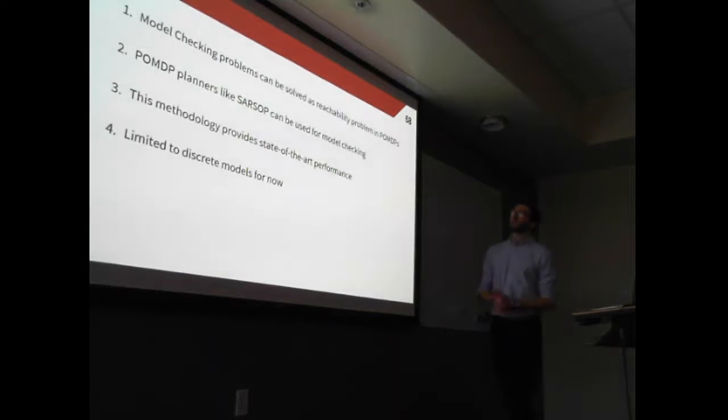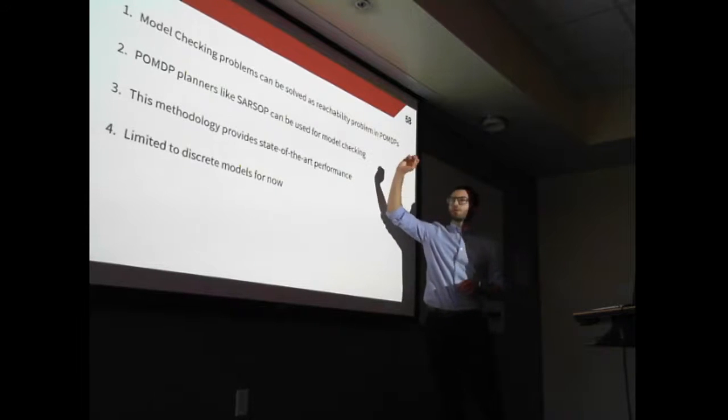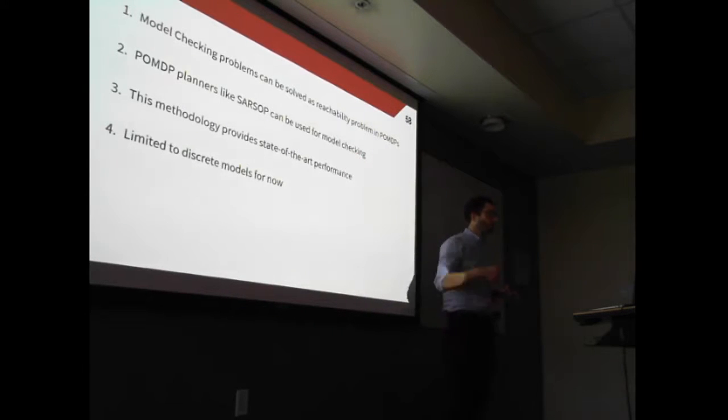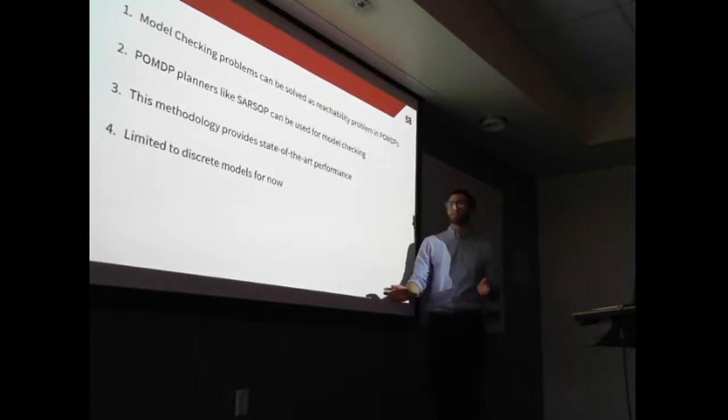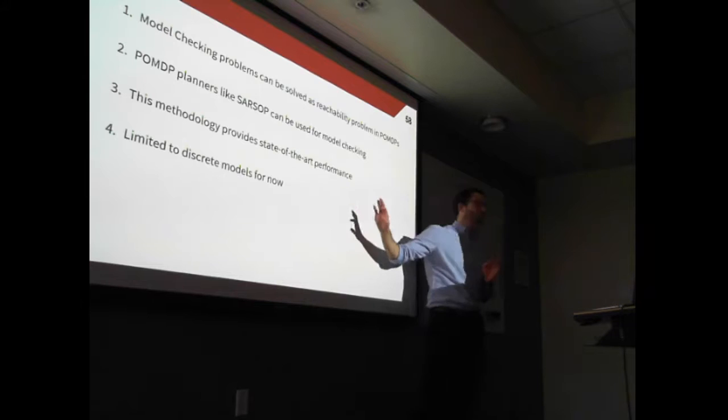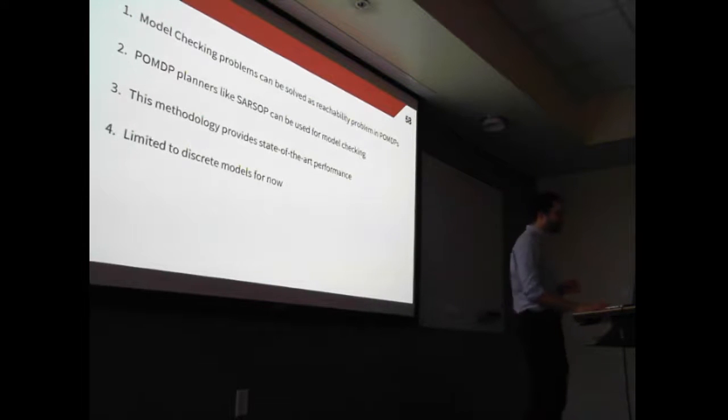To conclude this section, I showed you that model checking problems can be solved as reachability problems in POMDPs, and that for that we could use planners like SARSOP for model checking instead of the traditional reward maximization setting. The methodology provides state-of-the-art performance, and for now it's limited to discrete models only.